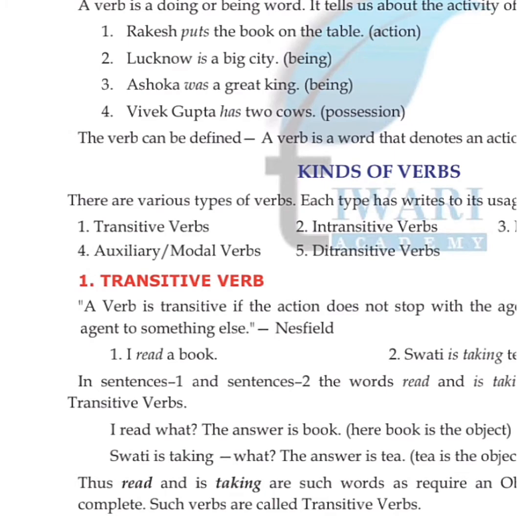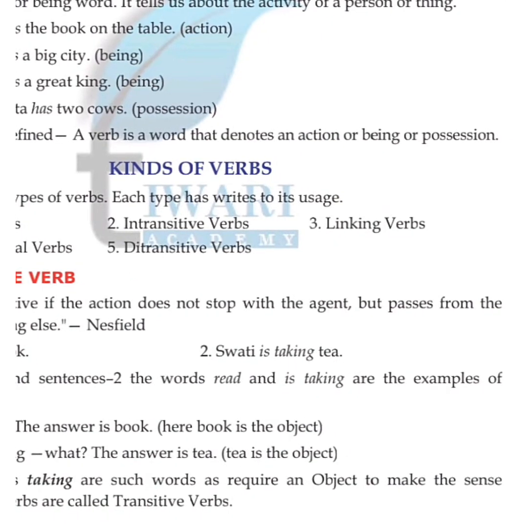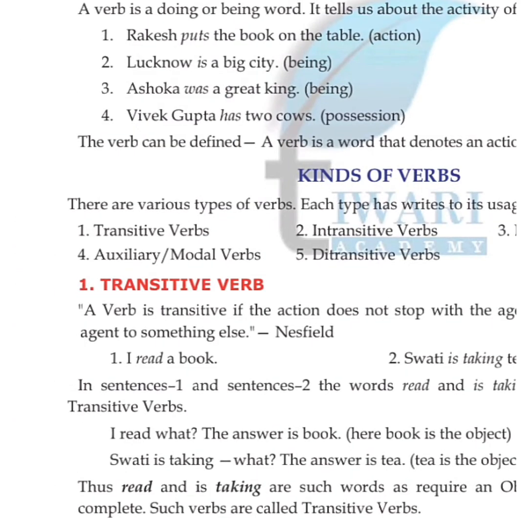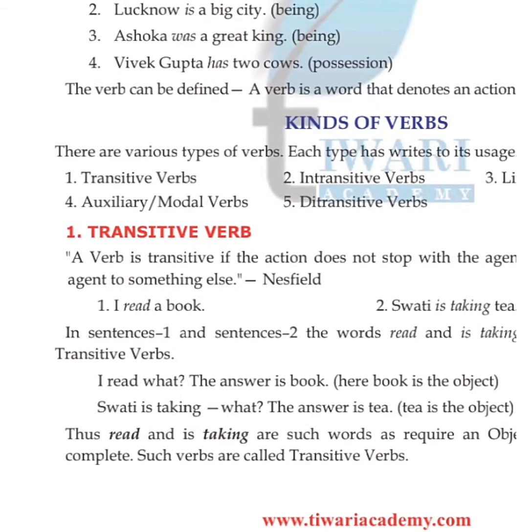verb. So इस sentence में क्या है? First और second sentence में आप क्या देख रहे हैं? जो read है, taking है, ये examples हैं आपके transitive verbs के. Okay, like I read a book. मैं बुक पढ़ता हूँ. Swati is taking tea. स्वाति टी ले रही है. Okay, so I read what?